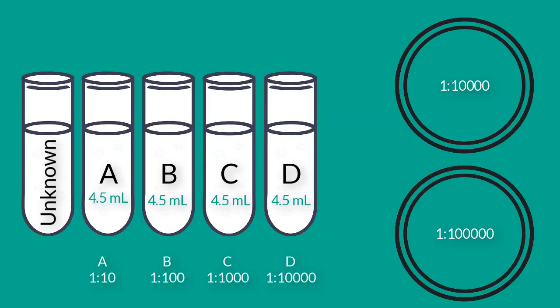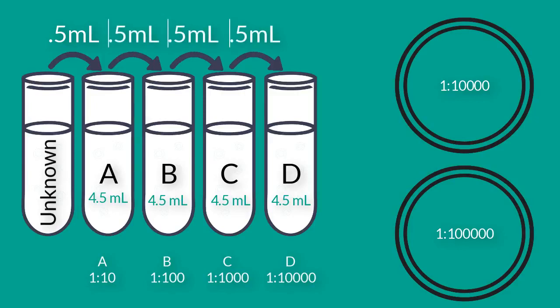If we start out by drawing 0.5 milliliters from our first tube, our undiluted sample, placing 0.5 milliliters in 4.5 milliliters is a factor of 1 to 10. We would then continue that process, pulling out 0.5 mil from each tube until we reach tube D. At that point, we would pull out 1 mil, which is a 1-to-1 dilution factor, so that would be a 1 to 10,000 dilution factor, the same as tube D.